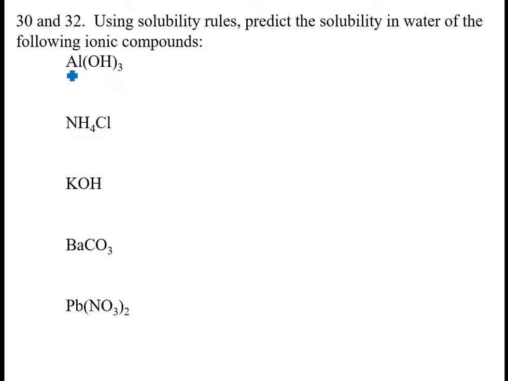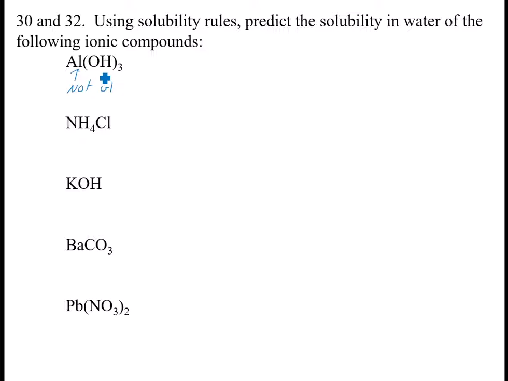Is aluminum a group 1 metal? And the answer is no. Not group 1, which I'm going to just say G1. Alright, and then I look at hydroxides. Most hydroxides are insoluble except group 1, which I've already ruled out, calcium, strontium, and barium.